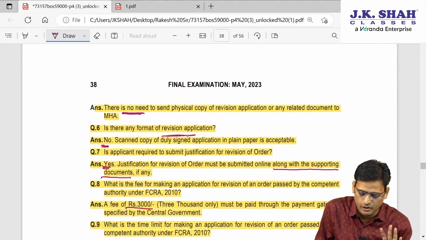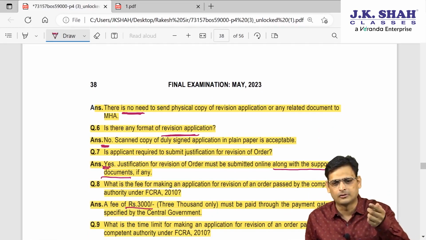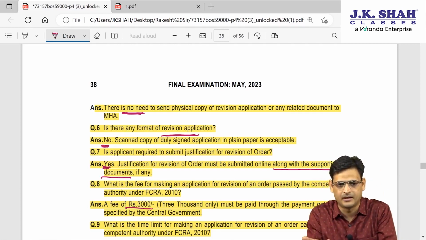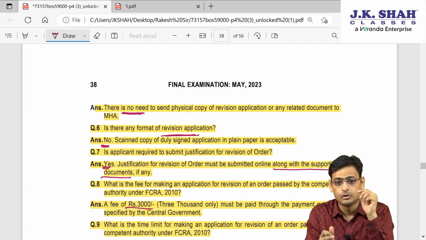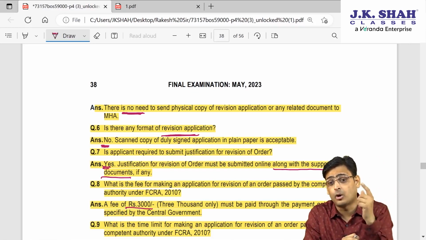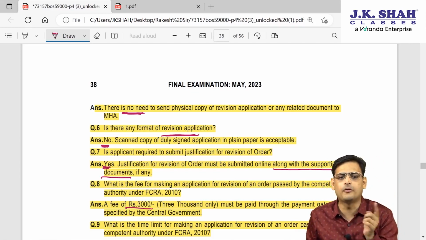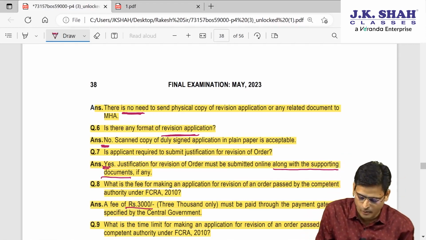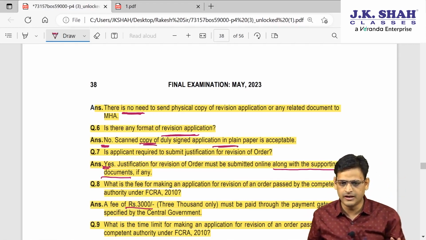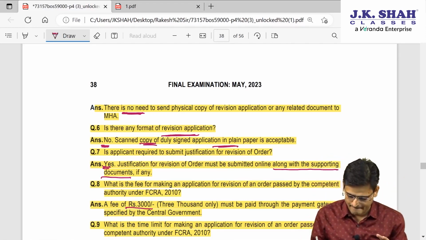Is there any format for revision application? No, there is no format. Even in the electronic form there is no format. You will make the application on plain paper, but now it will not be a physical paper, it will be a scanned copy of plain paper, and you will put it in the portal I just told you about. Please don't get confused. Earlier they used to talk about physical plain paper, now they are saying a scanned copy of plain paper. You will just upload that scanned copy which is signed by you. Clear? So you can understand the application mode has shifted from physical to electronic.